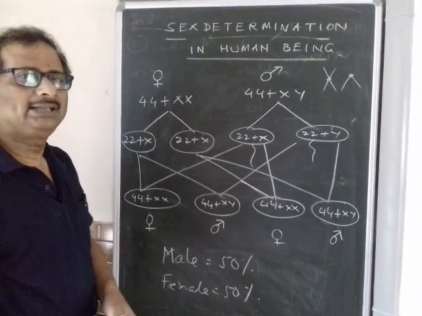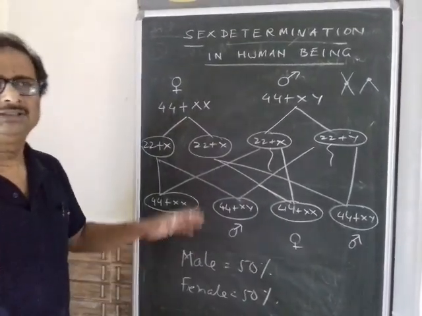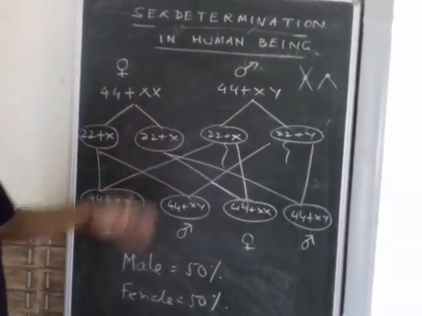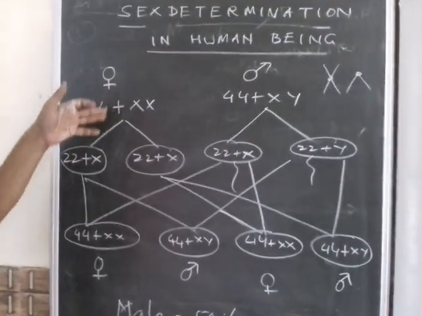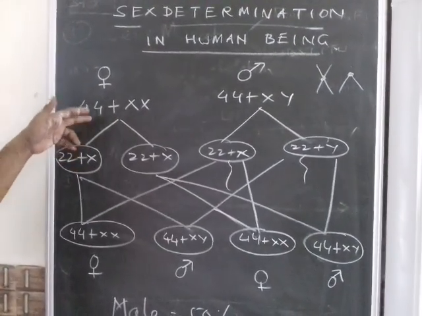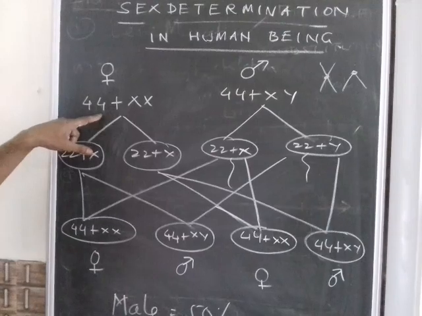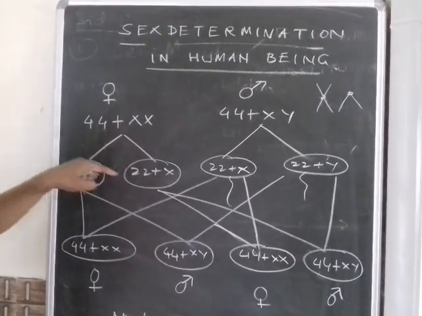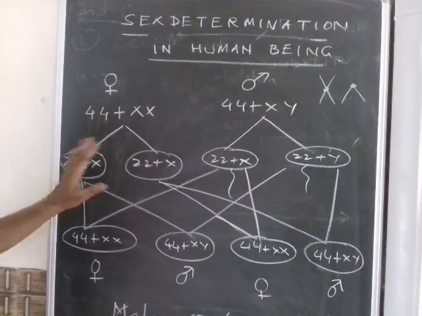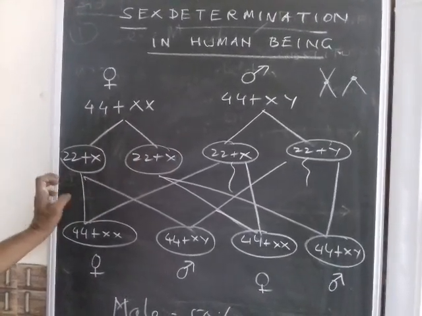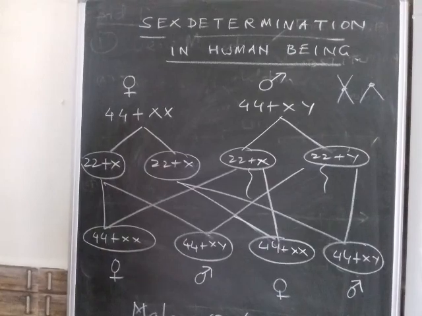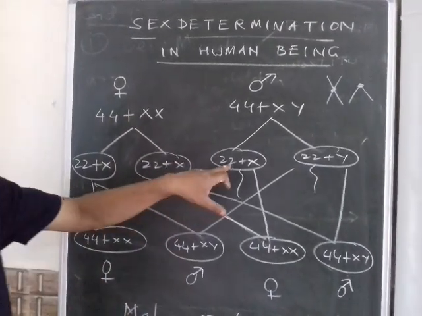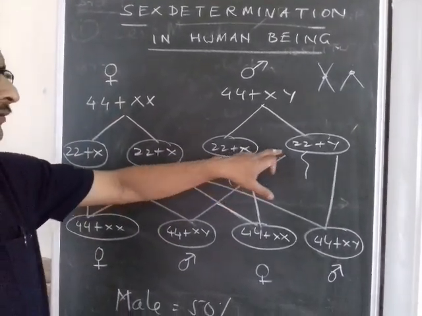Now during gametogenesis, that is during meiosis, you know that when the division takes place, the chromosome number reduces in the gametes. So in the ovum, what happens? 44 plus XX becomes 22 plus X on one side and 22 plus X on the other side. That means both the ova will have 22 plus X. In case of sperms, it becomes 22 plus X and 22 plus Y.